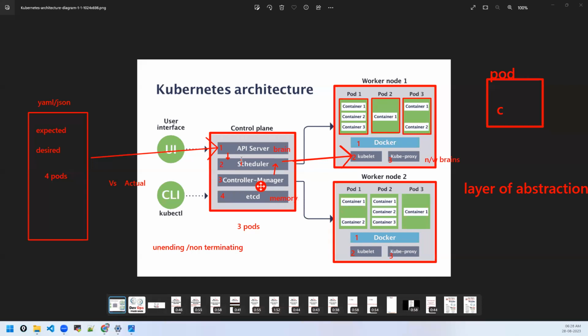All that information of the cluster will be stored in etcd. etcd is like a NoSQL database where data will be stored in the form of key-value pairs. That's why etcd is considered the memory of the cluster. All other components like scheduler and controller manager get the information from etcd and proceed with the next stage of decision making or deployments and so on. It has all the information of your cluster configurations.